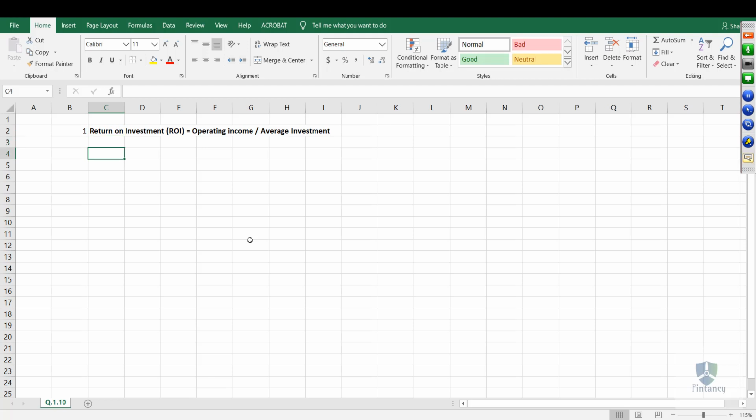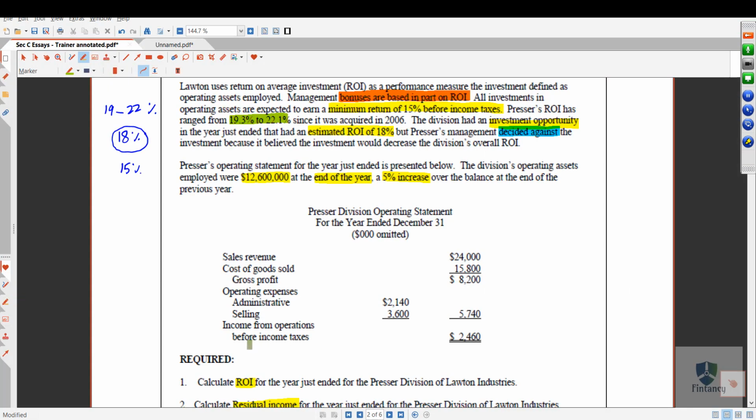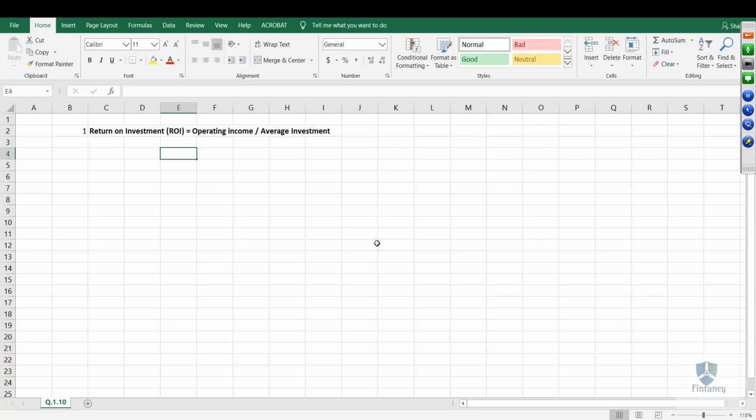So where is the operating income? We have in the income statement, right? See, they told you income from operations before tax. Although I said before interest and tax, remember, in this question there is no interest, so you will take this figure as it is, which is income before income tax, 2460. It is in thousands, right?